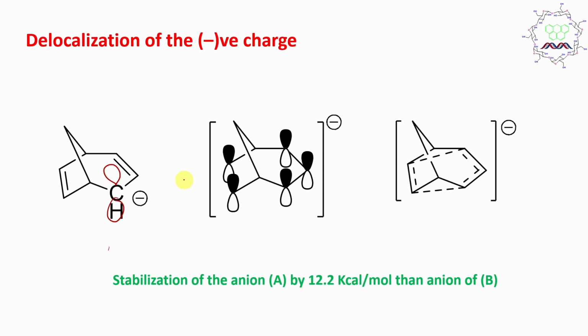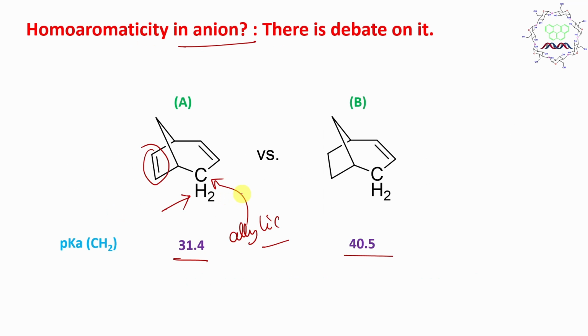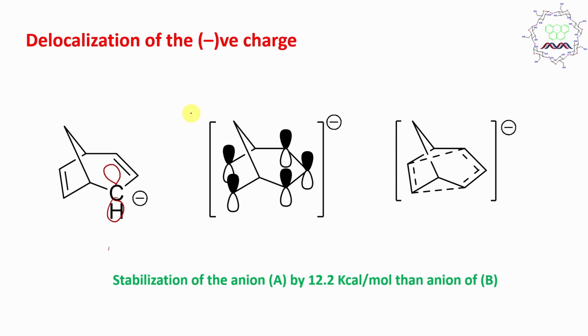Fine. Now if you look at this case, I'm talking about case A, the carbanion can have a delocalization like this. Now you may think, sir, there is one carbon in between. Yes, I agree there is one carbon in between, but such overlap is possible in space. In three-dimensional space, these p orbitals are not far away, they are significantly closer, and that is the reason this negative charge is delocalized over all 5 p orbitals.